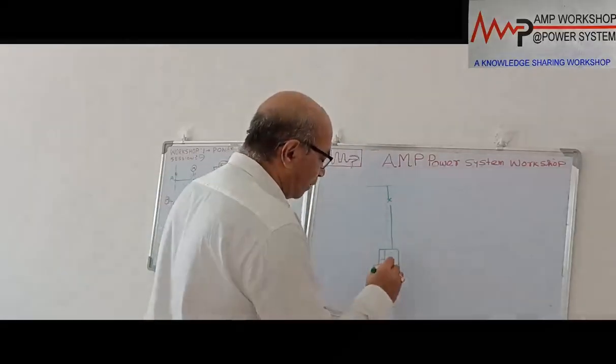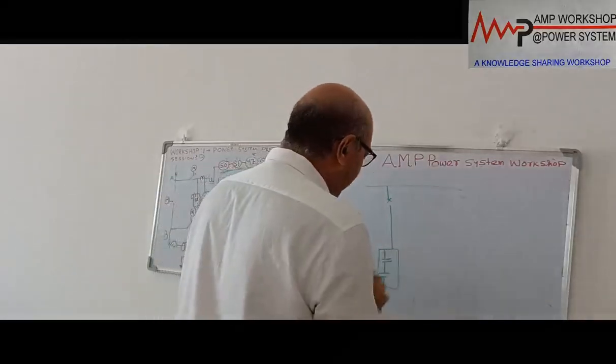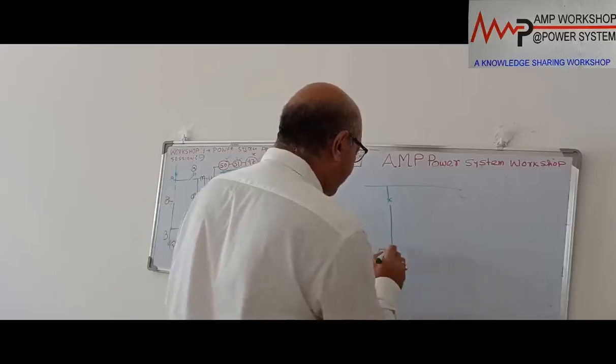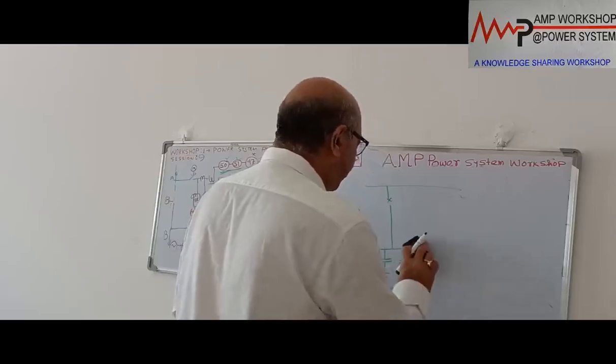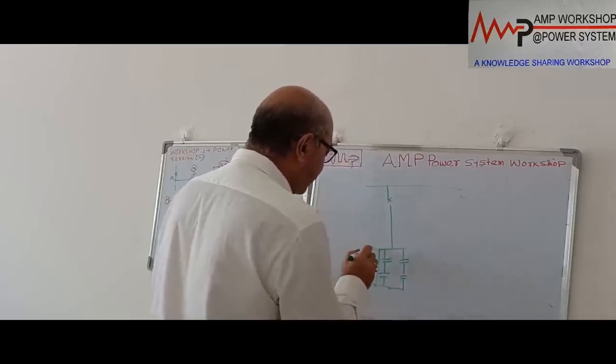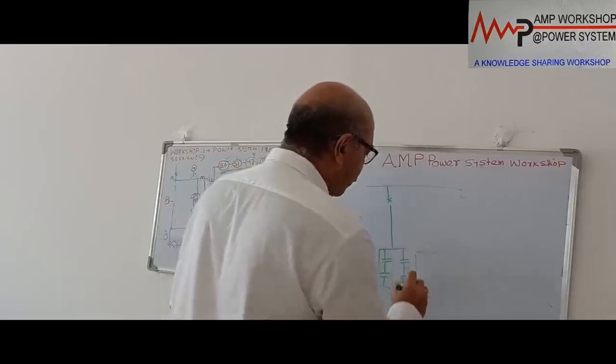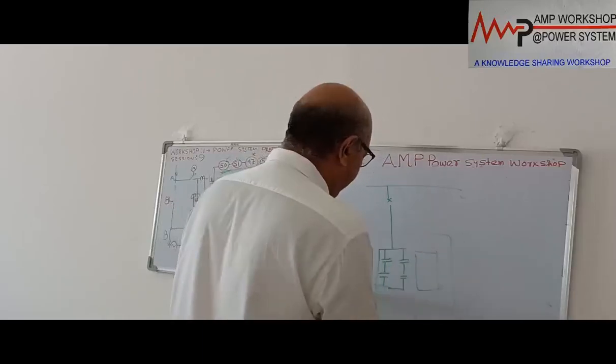So suppose this is one of the phases, and multiple units are connected inside. Suppose I am drawing 2 units. This is one phase. Similarly, other phases are there. There will be another phase here, and another phase there. So 3 phases. This is the total capacitor bank.